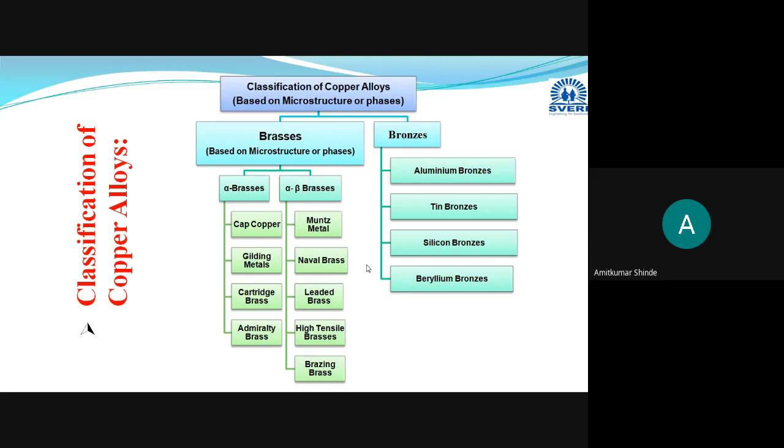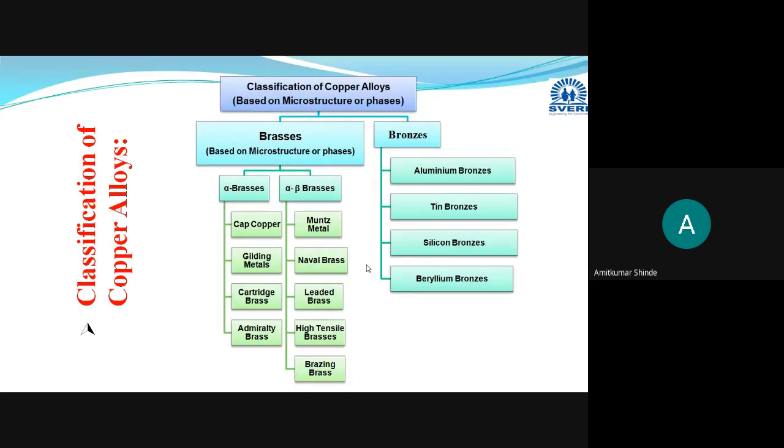In this, from this chart, you can clearly see that copper alloys are classified in two types depending on the alloying elements, and depending on their alloying elements, only their phases or microstructure will get changed. That's why this classification in bracket I have written based on the microstructure or phases. You can also write here based on the alloying element present. Depending on only alloying element, phases or microstructures will get changed. Now these copper alloys will be basically classified in two types. One will be brasses and another will be bronzes.